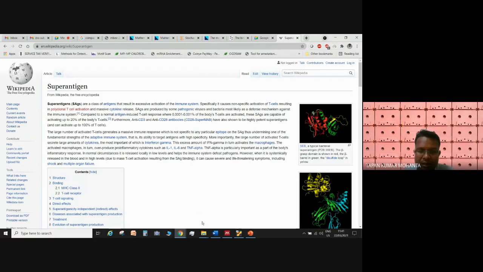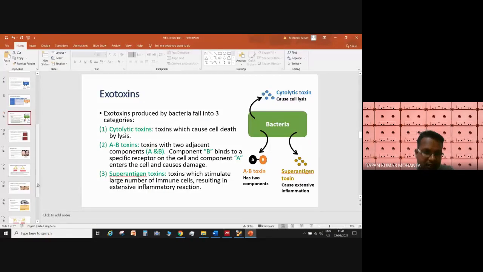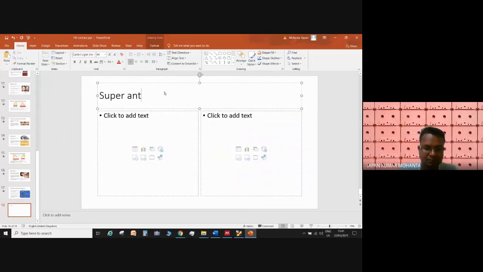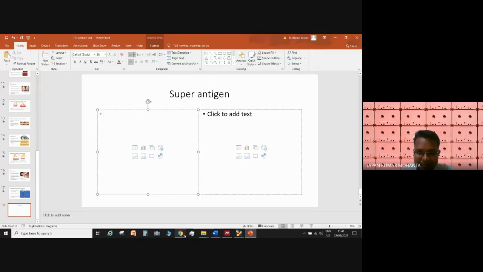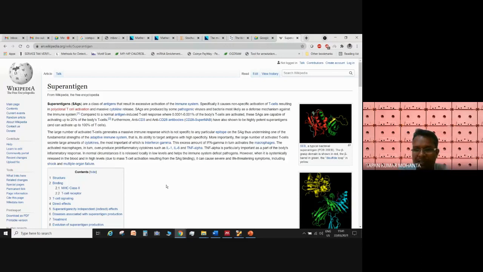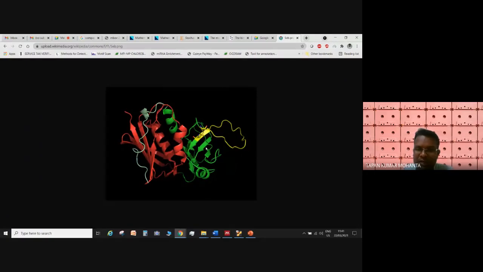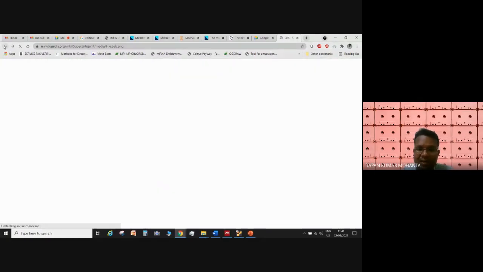We already discussed that superantigen toxins activate our immune cells, produce hyper responses, and make problems for us. This is one kind of typical superantigen protein produced by bacteria, you can see.